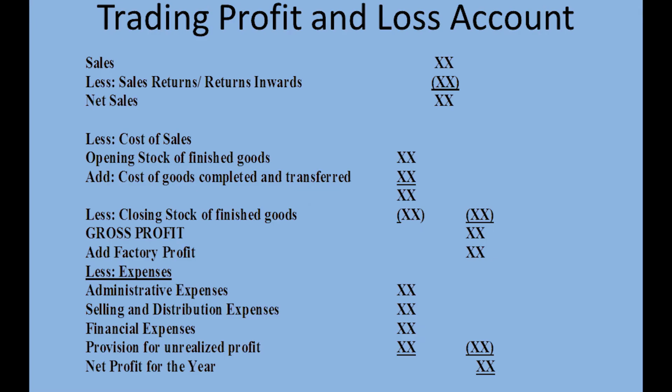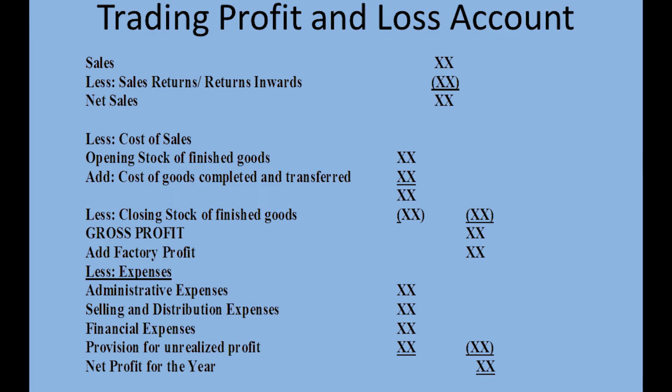So a trading profit and loss account begins by identifying the sales, how much was sold, and adjusting that for any returns in case there were any customers who returned the goods. Then we get the net sales. We also get the cost of those sales, in terms of the cost of goods sold. This time we are talking about the finished goods. Once we get the cost of sales, we subtract it from the net sales to get the gross profit.